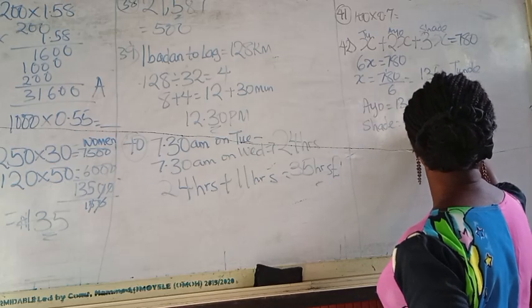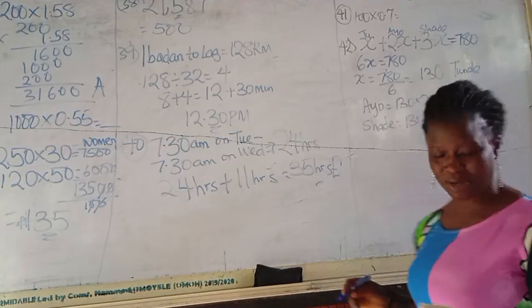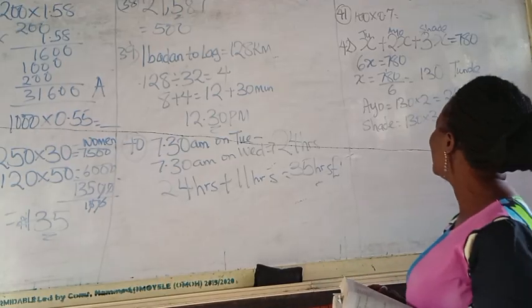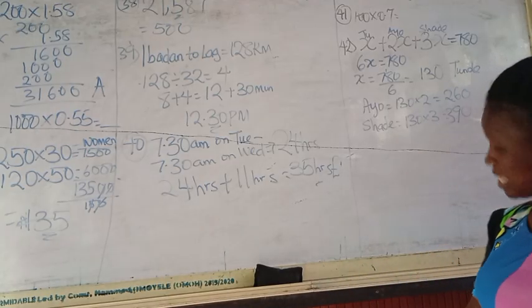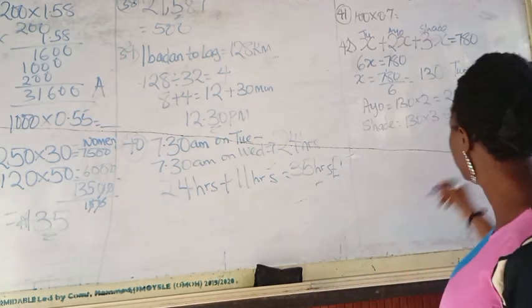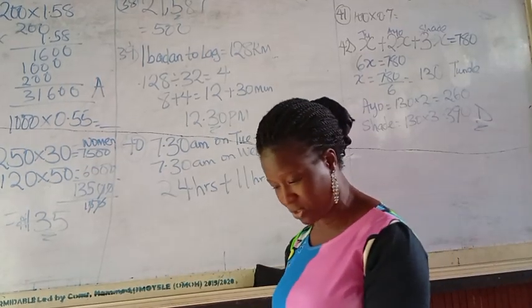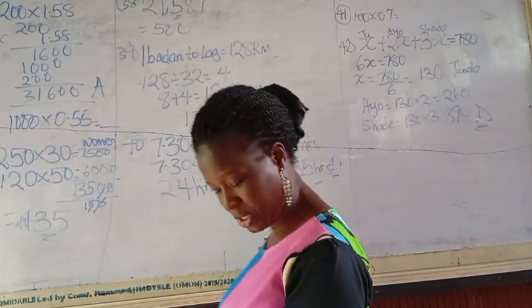This is 9 and this is 3. So the first person is getting 130, while the second person is getting 260, and the third person will be getting 390. Do we have it in the options? That is option D. I hope you get that, and in case there is any question over that, you can do well to put it in the comment section.